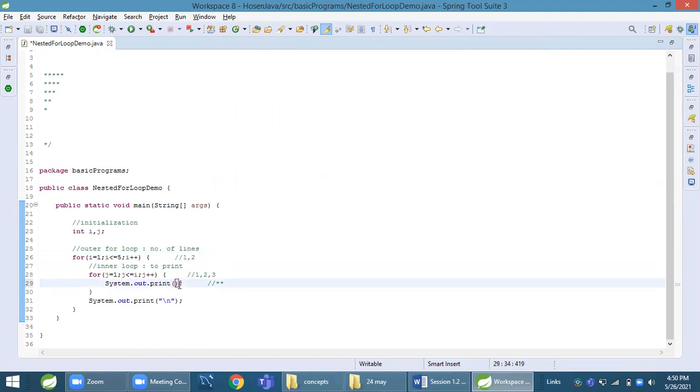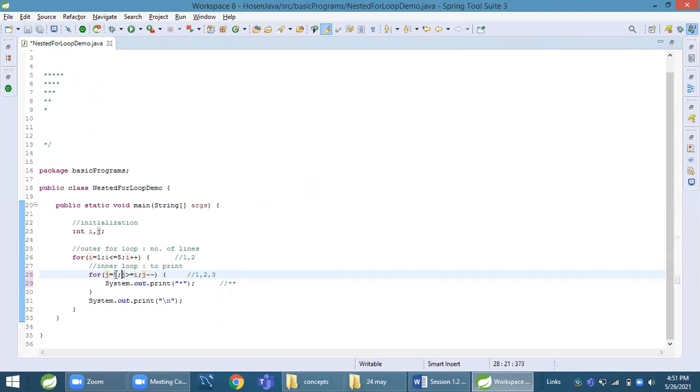Then we are printing stars, but will you print 5 stars at the first iteration? For that, make it 5, and 5 is greater than or equal to I. Then print star, then decrease, so 5 minus becomes 4, 3, 2, 1. It means the value of I is 1 and the value of J is 5. It will continue from 5 to 1.